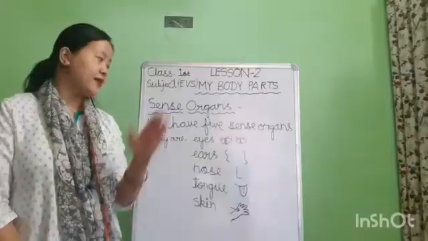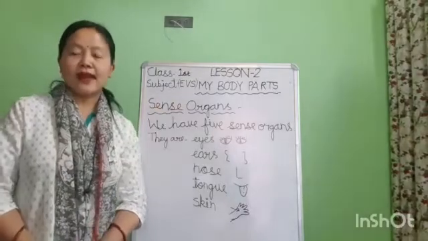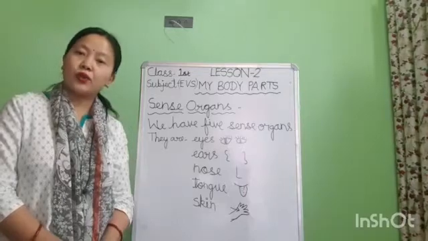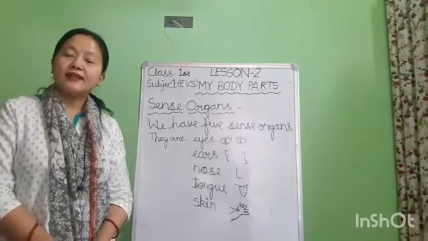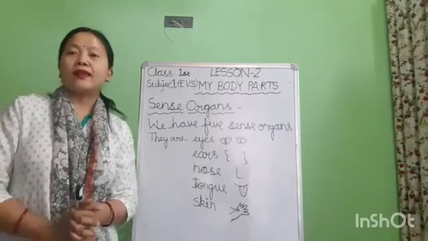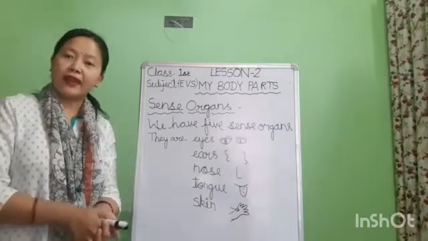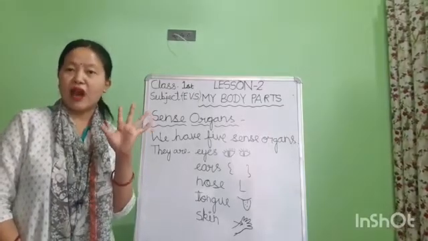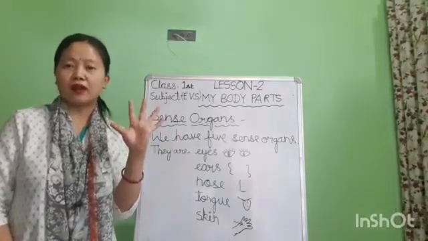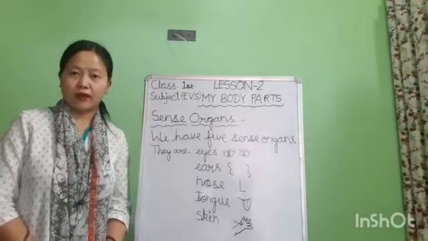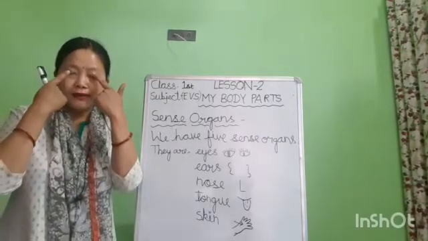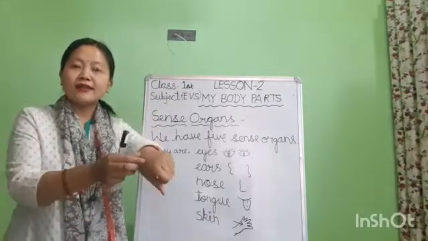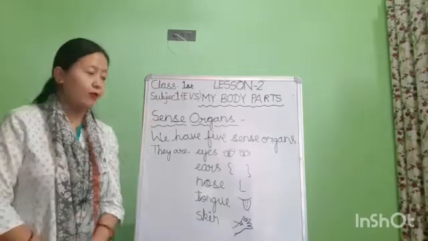Now children, next is sense organs. Children, what are sense organs? Sense organs are parts of the body that help us to learn about the different things around us. And children, in our body, we have 5 sense organs. How many sense organs do we have? 5 sense organs. They are eyes, ears, nose, tongue, and skin.